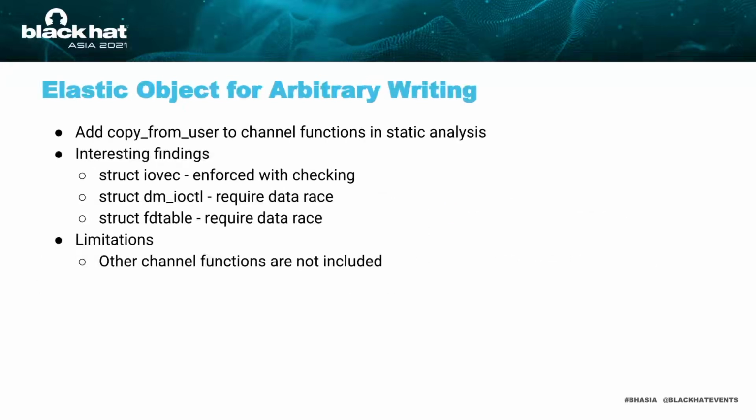Someone may ask that we can use elastic objects for leaking because the kernel data can be copied from kernel space to user space via channel functions like copy to user. Is it possible that we use elastic objects for arbitrary writing using functions that copy data from user space to kernel space? To answer this question, I added the copy from user function to our static analysis and found 3 candidate structures. The first is IO vector, a commonly used one.